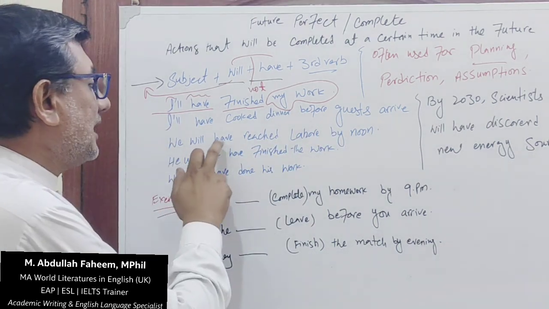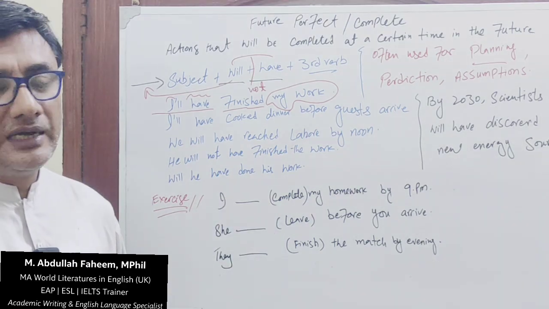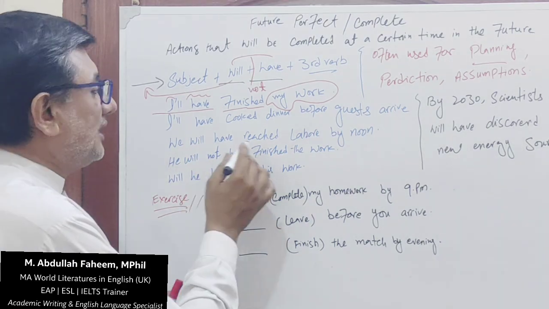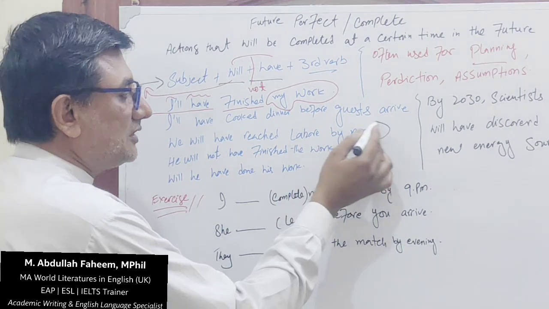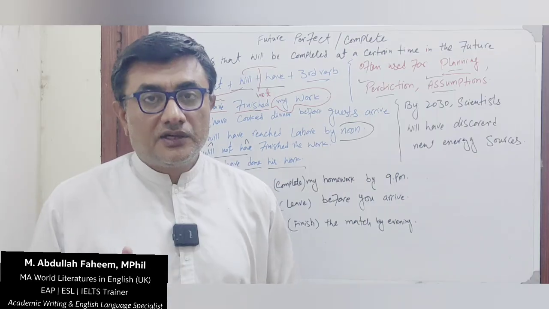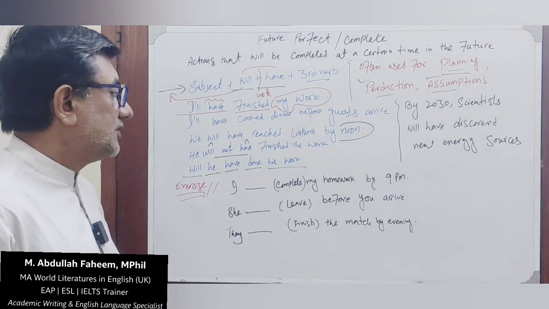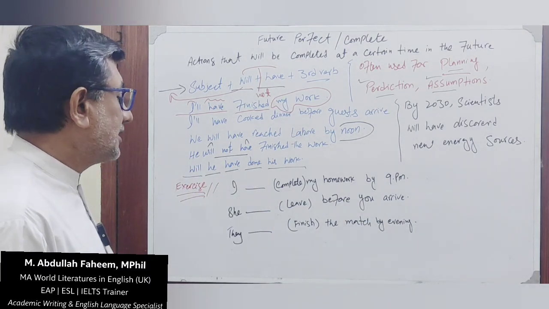Now we'll see, we will have reached Lahore by noon. This means it's not noon time. So we will have reached Lahore by noon. It's also about future, यानी future में काम complete हो चुका होगा. Now we have another sentence. He will not have finished the work, यानी उसने अपना काम complete नहीं किया होगा.